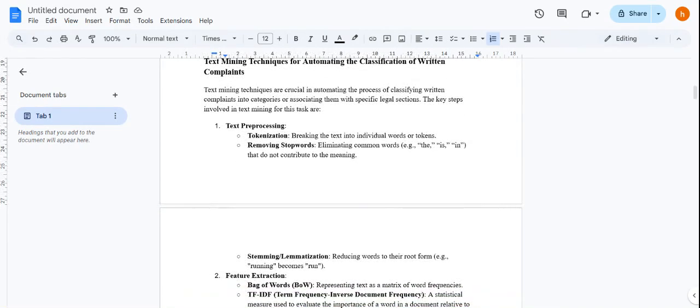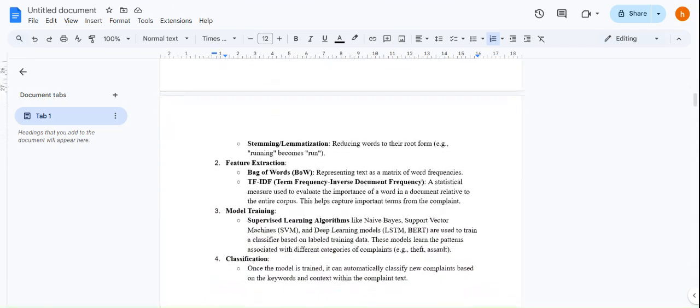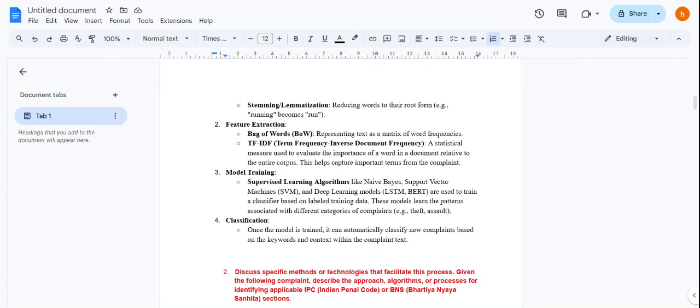Firstly, text pre-processing, that is tokenization, where we break down the text into individual words or tokens, such as "the phone is stolen". So tokenizing, removing stop words, that is "the, is, in", and then lemmatization, that is running becomes run, stolen becomes steal, and feature extraction, that is bag of words, which represents text as a matrix of word frequency, that is how many times a word has been used.